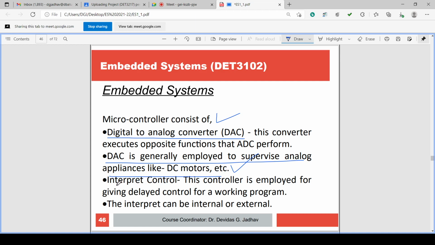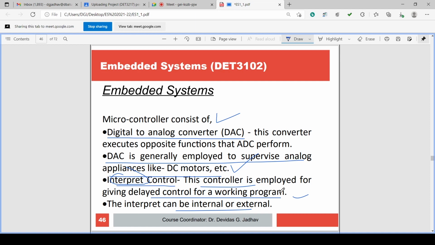There is an interrupt controller, which is employed for giving the delay control for working the program. Interrupt controller. Interrupt is an action in the microprocessor and microcontrollers.